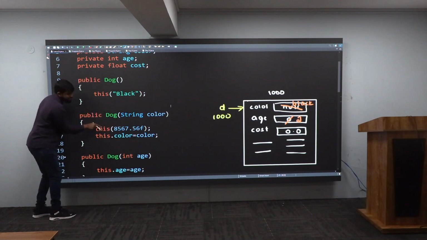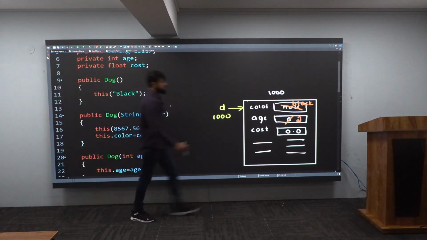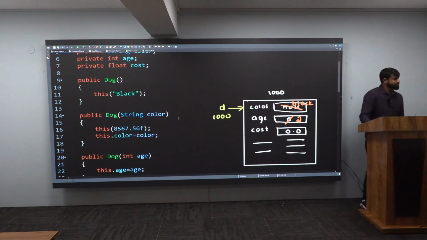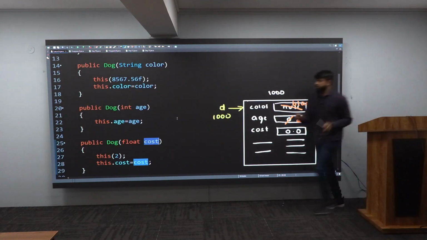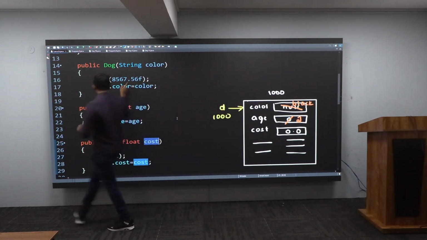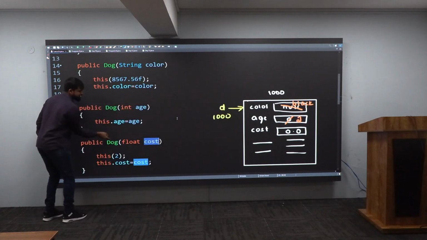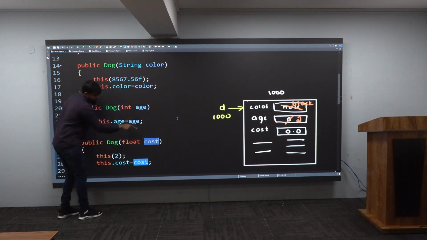After this is the statement. What are you calling here? This means again you are calling a constructor. Yes or no? But my question to you is, which constructor is it calling? It is calling such a constructor which has one parameter. Now look, this constructor has one parameter, and this constructor has one parameter. But where will the control go? Look at it. Is it an integer or a float? It is a float, which means the control will reach this one from here. Sensing this much? Very good.